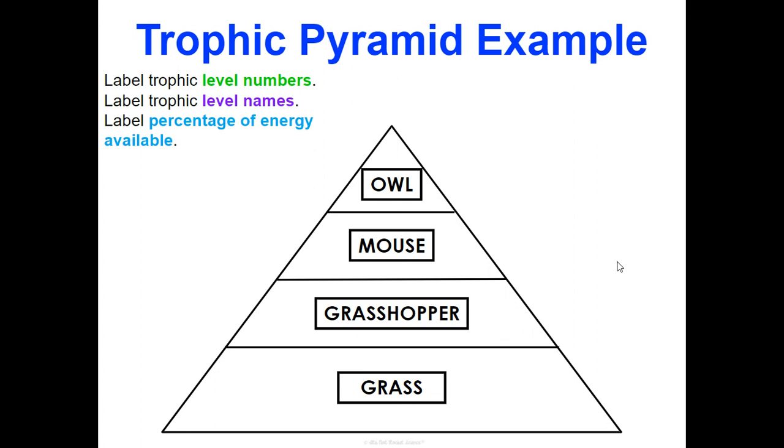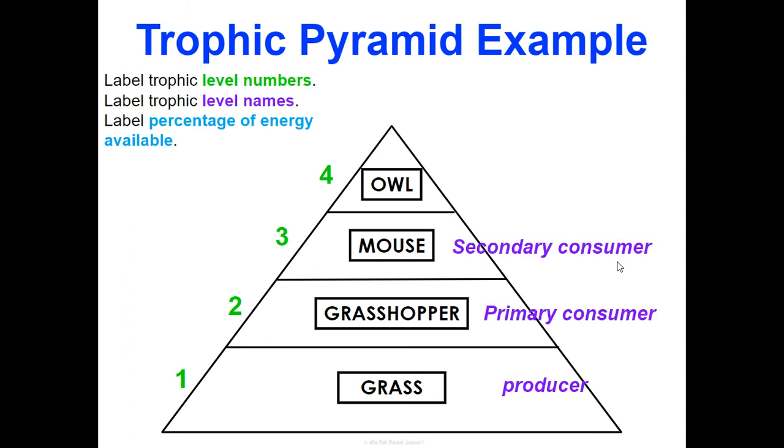So remember, at the very bottom or base of our pyramid are our producers, right? They are going to be level number 1, followed by grasshopper 2, mouse 3, and owl 4, since we have 4 trophic levels. Here we know our grasses are considered producers or autotrophs. Our grasshopper would be a primary consumer, mouse would be a secondary consumer, and our owl would be a tertiary consumer. How much available energy would be at each trophic level?